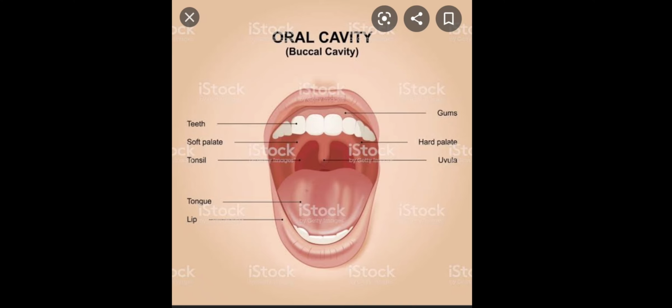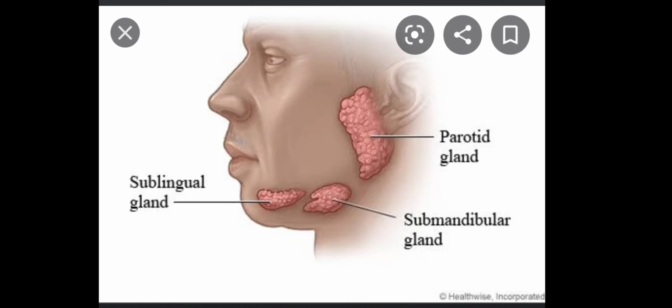When you take your tongue out and view it in the mirror, you will see that the upper surface of the tongue is very rough. It is having the papillae, and these papillae are having the taste buds that help you to detect the taste of the various material that you have ingested. Now the next part is the salivary glands. There are three pairs of salivary glands in our mouth or buccal cavity, and these glands are parotid glands, submandibular glands and sublingual glands.